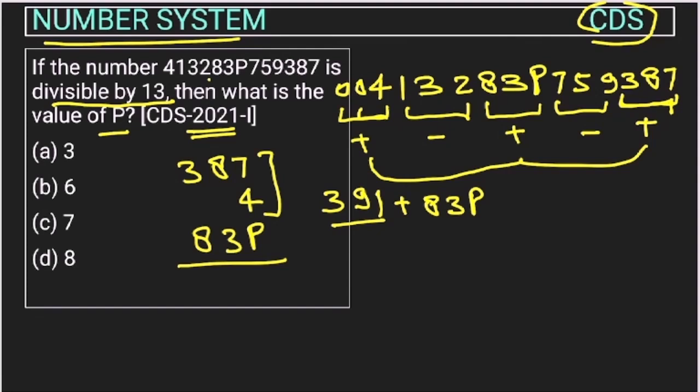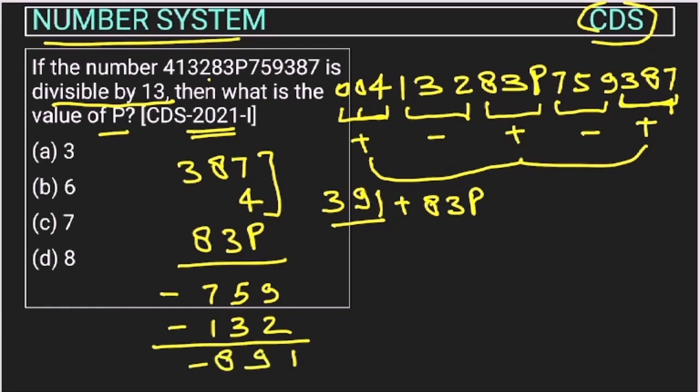Minus are 759 and 132. So both are minus, so we will add them. So this will be 11, this is 9, this is 8. So minus 891. Now this will be subtracted from this. So what is remaining? This will be 83P minus 500. Right. We have to find the value of P. Now we will go through the options.